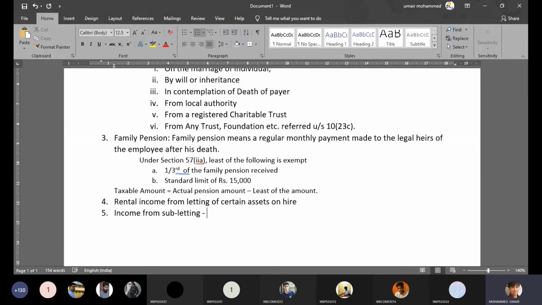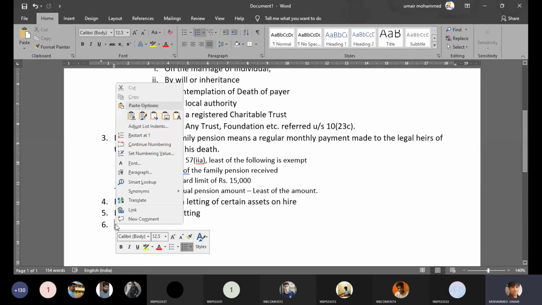You are also a tenant, a tenant giving the property on rent to somebody else. That's the case here. So this concept is called subletting. That means you have taken the house on rent and you have given that house to somebody else on rent. So the income you are generating is called income from subletting, and subletting income is taxable under the head other sources. Right? So that's a simple logic.